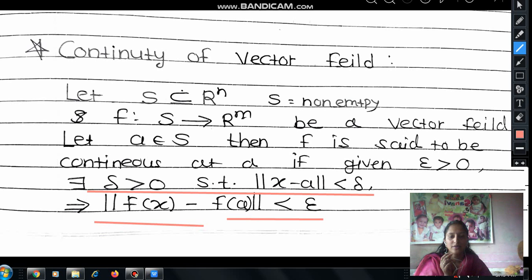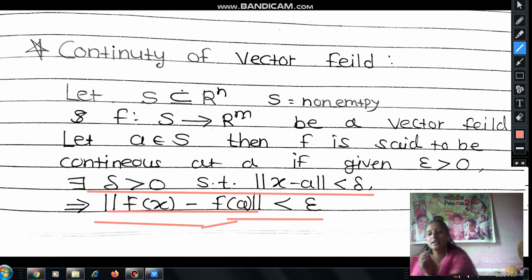So here the only difference is that we take the norm in place of the modulus, since we are in the vector field. Only this minor change. The definition of continuity is the same for scalar field and vector valued function, but the modulus is replaced by the norm. Norm of f of x minus f of a is less than epsilon.